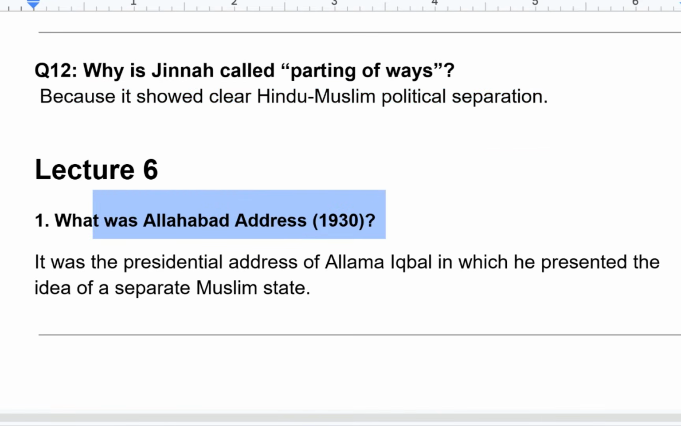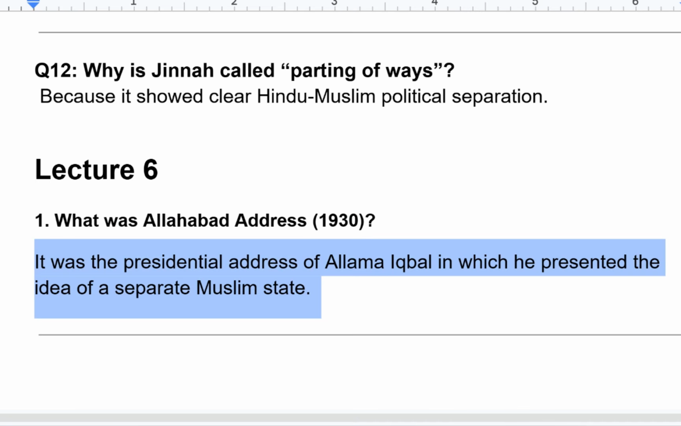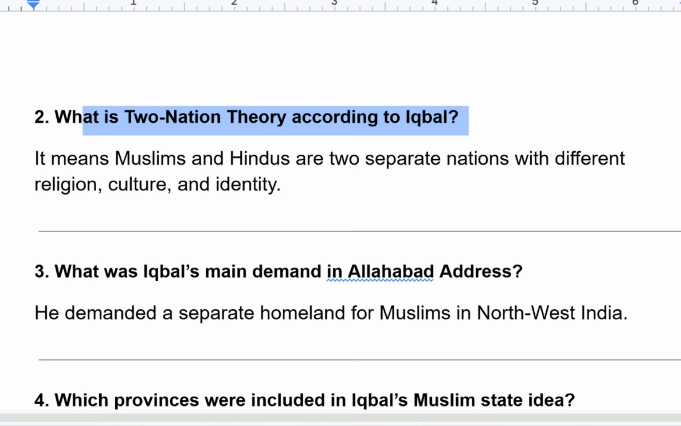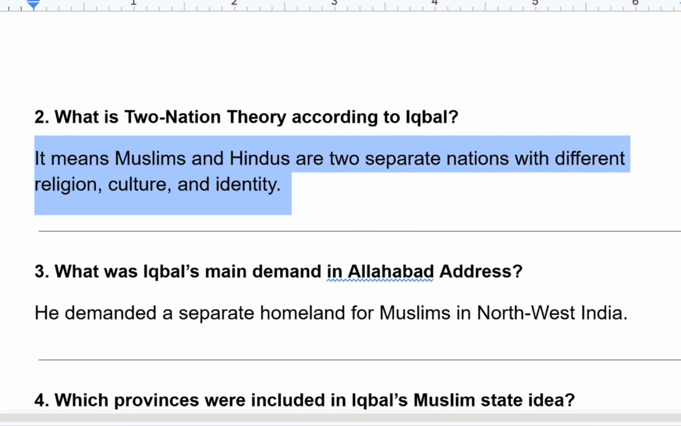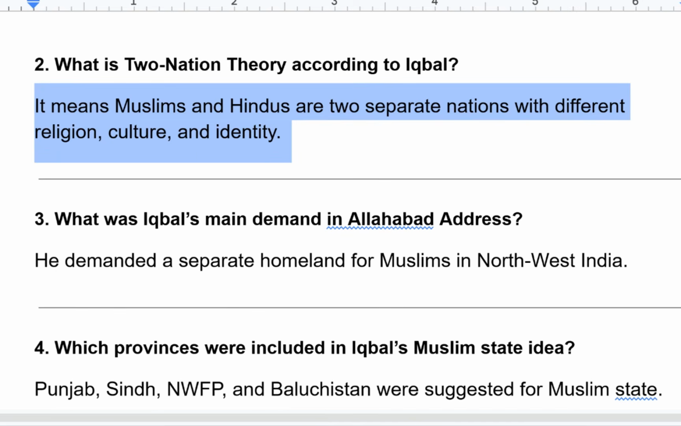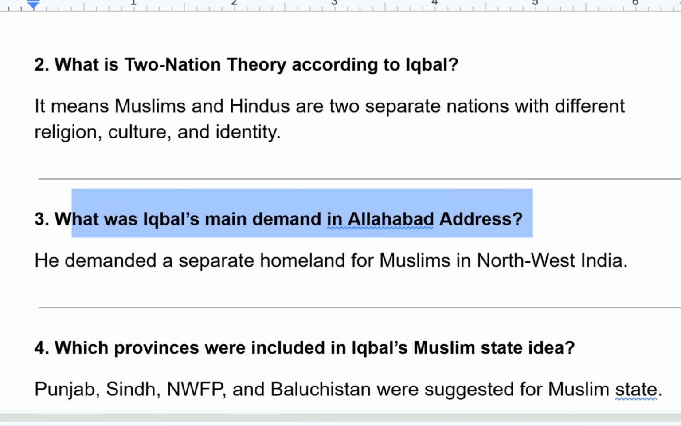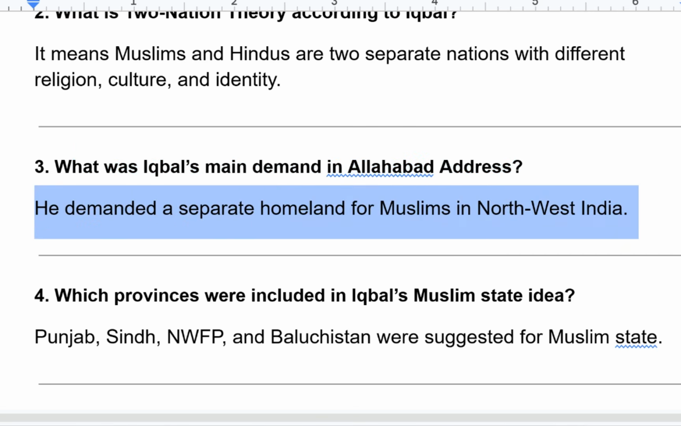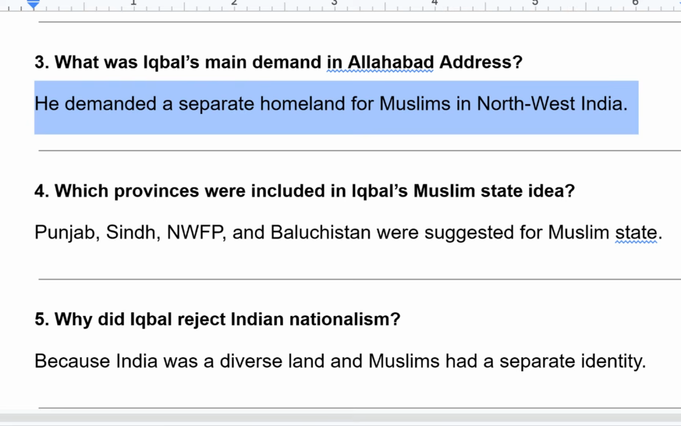What was the Allahabad address 1930? It was the presidential address of Allama Iqbal in which he presented the idea of a separate Muslim state. What is the two-nation theory according to Iqbal? It means Muslims and Hindus are two separate nations with different religion, different culture, and different identity. What was Iqbal's main demand in the Allahabad address? He demanded a separate homeland for Muslims in northwest India.